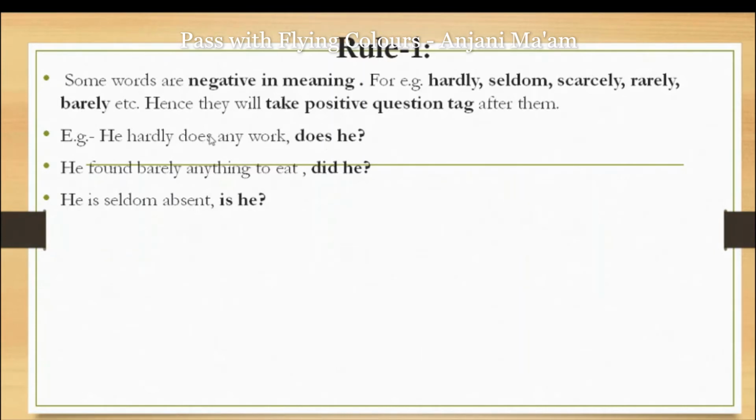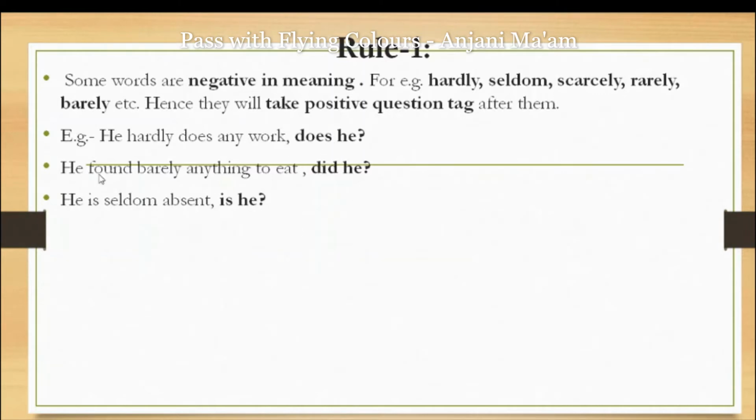So in the question tag, does is used because present tense is being used here. That's why we will also use does. The sentence already has the pronoun he, so we will use the pronoun he, and it's a question tag. That's why the question tag remains incomplete without a question mark. So it will become "does he?"